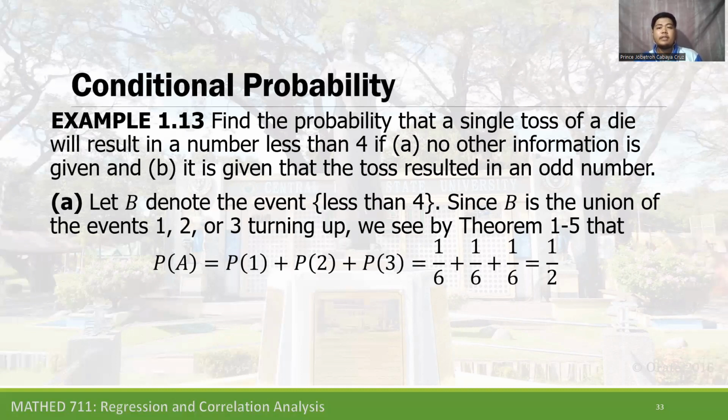Therefore, the probability of getting 1, 2, or 3 is 1 half.